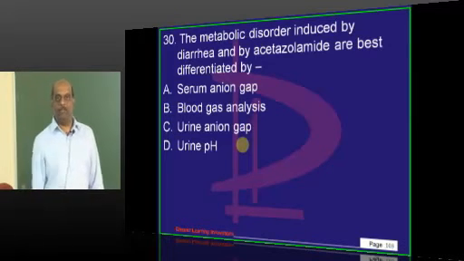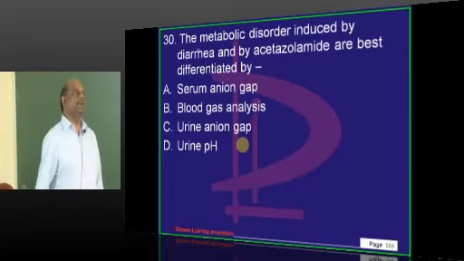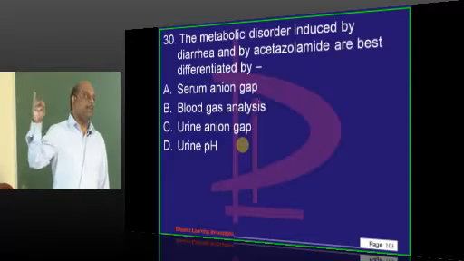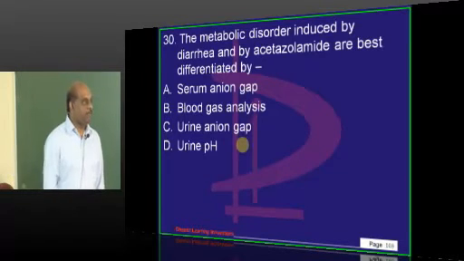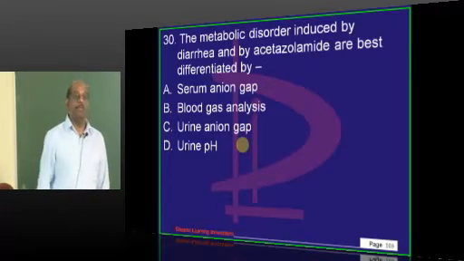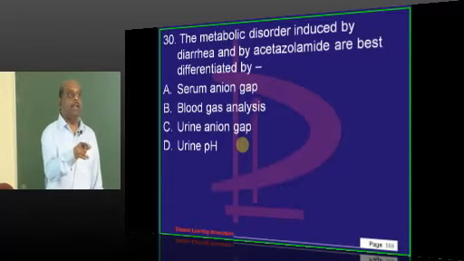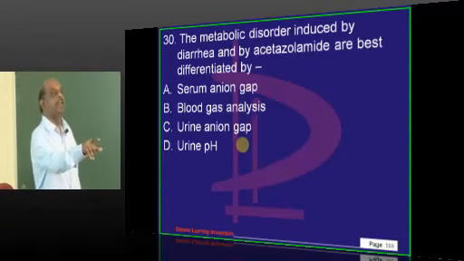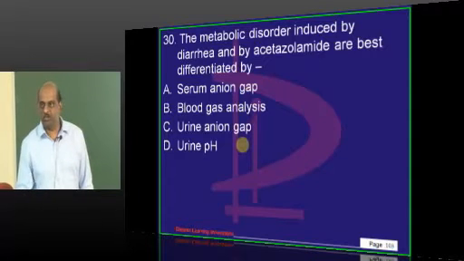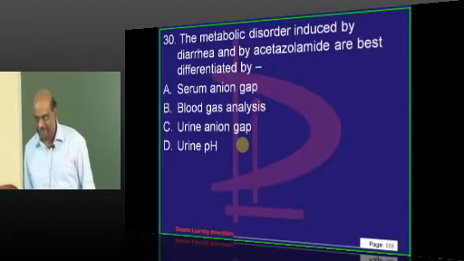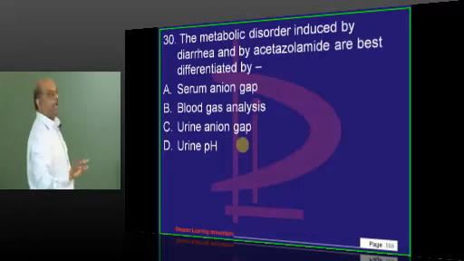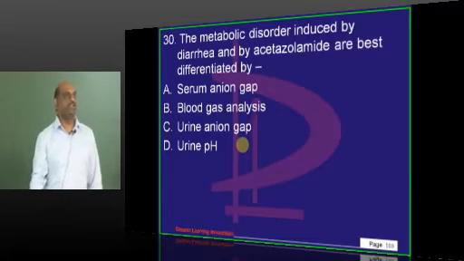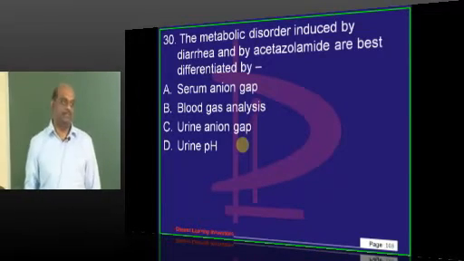Normal anion gap metabolic acidosis causes what, doctor? Renal tubular acidosis type 1, where the problem is with the distal tubule. Type 2, where the problem is in the proximal tubule. Acetazolamide will create a similar situation like type 2 in the proximal tubule by leading to bicarbonate loss, right? So they all come under the common group called hyperchloremic metabolic acidosis. Similarly, diarrhea also.